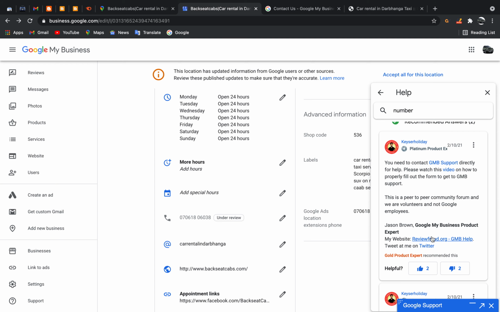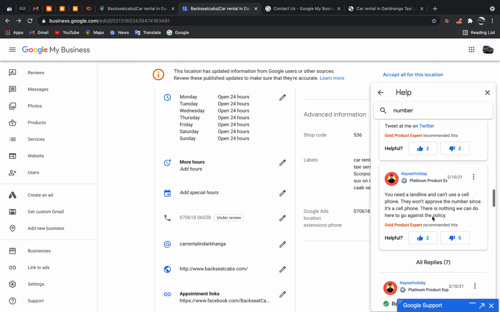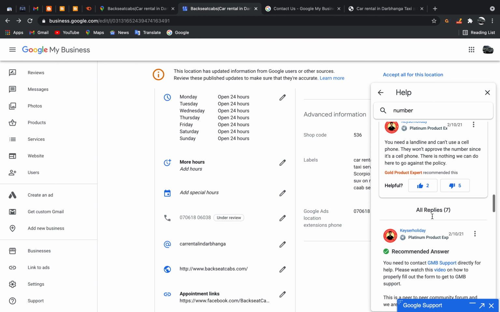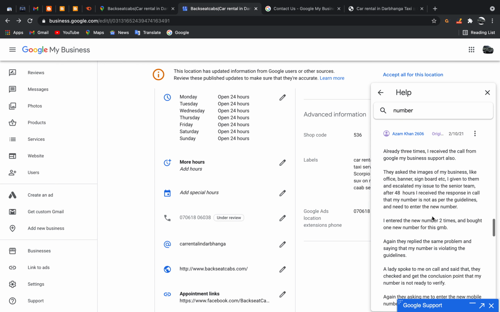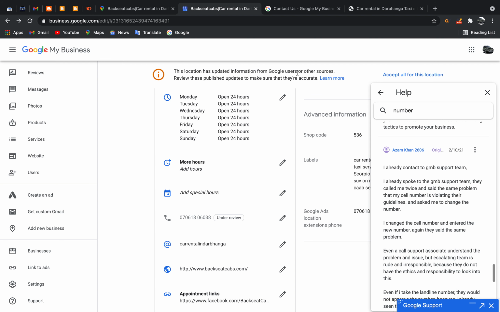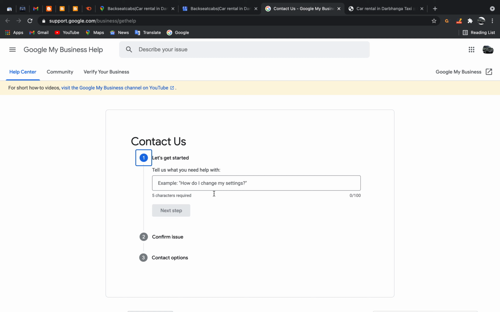Some suggestions will come through this, which are suggestions from the Google community. Then you can click the link and land on this page. Once you land on this page, let's get started.